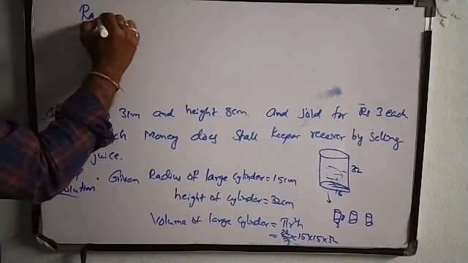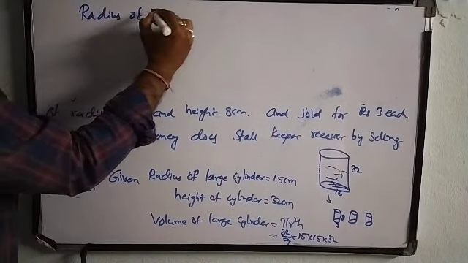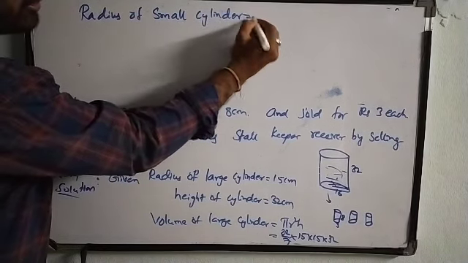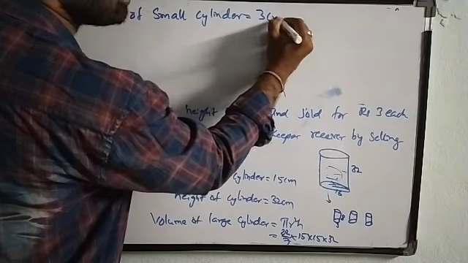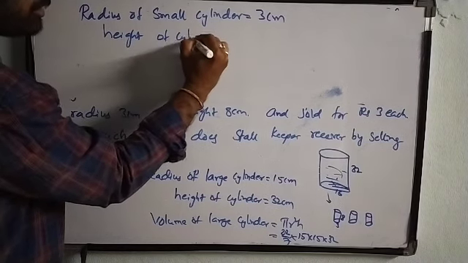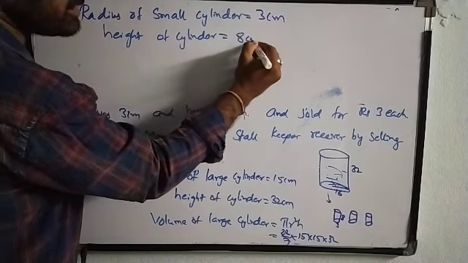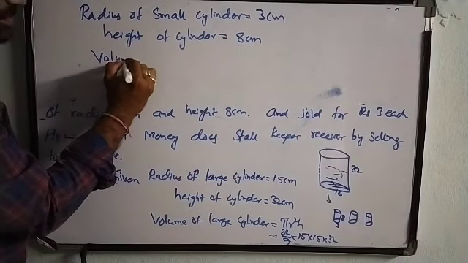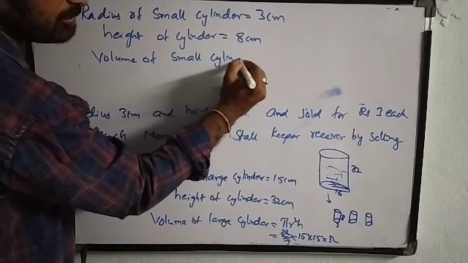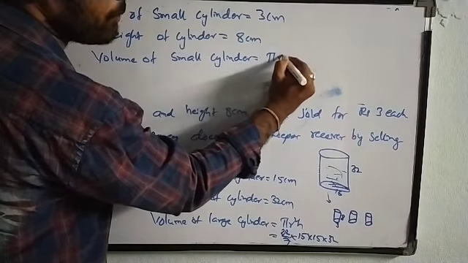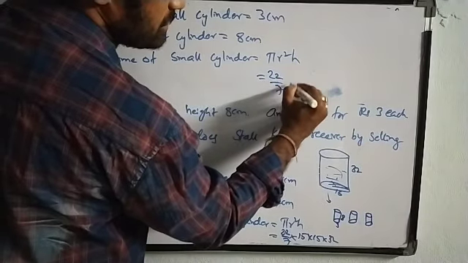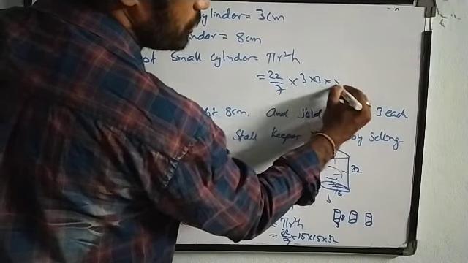Next, radius of small cylinder is 3 centimeter, height of small cylinder is 8 centimeter. So volume of small cylinder is pi r square h, since it is cylindrical in shape. So 22 by 7 into 3 into 3 into 8.